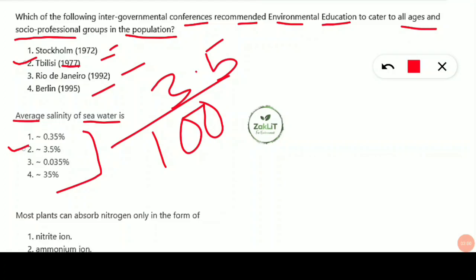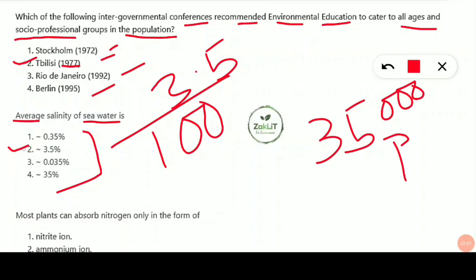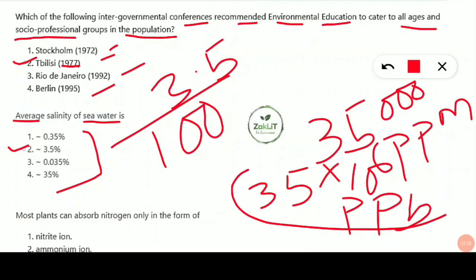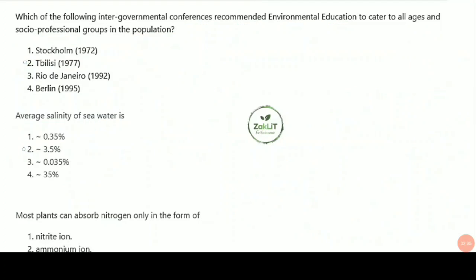Sometimes it is also asked in ppm. If it is asked in ppm, you should write down that the average salinity of seawater is 35,000 parts per million. And if it is asked in ppb, that is parts per billion, then again we have to multiply by 1000, that means 35 into 10 to the power 6 ppb is the average salinity of seawater. So 35 into 10 to the power 6 if it is in ppb, 35,000 in ppm, and if it is in percentage it will be 3.5%. Let's move to the next question.